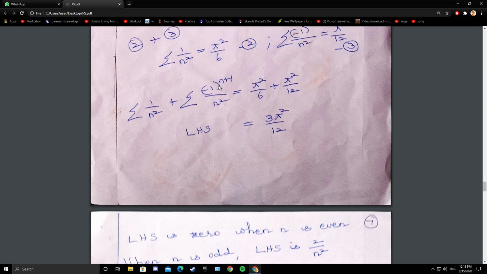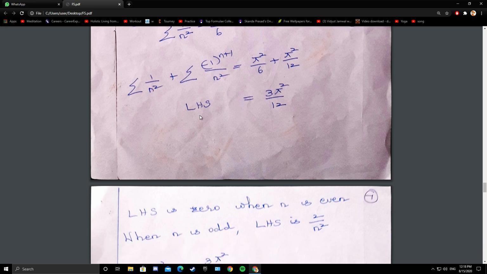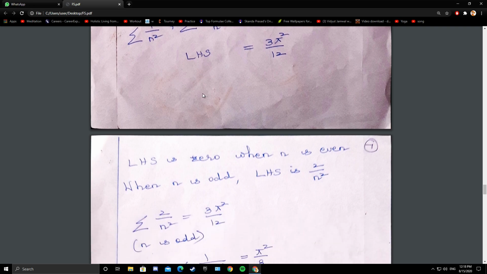If n is odd, say if n is 1 here, minus 1 whole square is 1. So 1 plus 1 is 2. So if n is odd, the numerator is 2. The left side is 2 by n square if n is odd, and 0 if n is even.